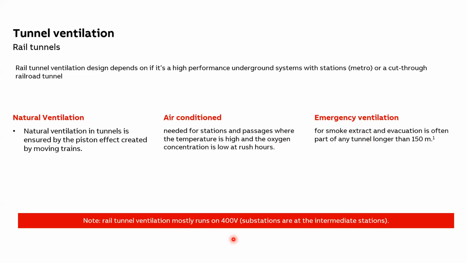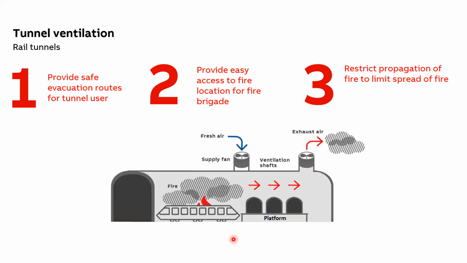Now I'll come to the next type of tunnel, the rail tunnel system, and we'll talk about the application aspect. Usually the ventilation is organized in a way that there are several ventilation air supply shafts and then exhaust shafts. The fresh air enters the station, and the exhaust air leaves the station from the portal of the tunnel, where it is extracted through the exhaust shaft.